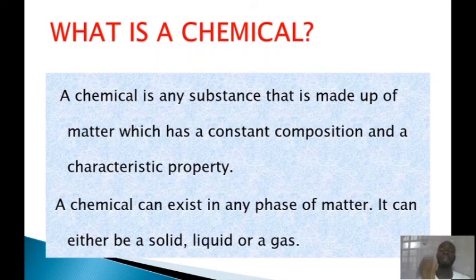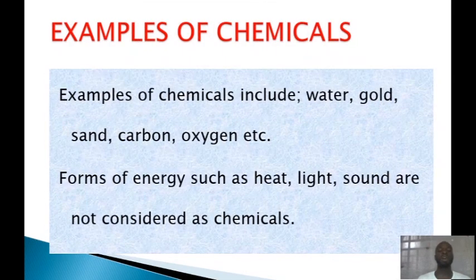That means a chemical from any point has the same constituents. Just like carbon dioxide is CO2, anywhere you get it from, whether you produce it in the lab or you get it from plants, or from our respiration or from the air, our CO2 is our CO2. That is constant composition. It does not change to CO unless it undergoes a chemical reaction. Okay, having said that, let's look at examples of chemicals.